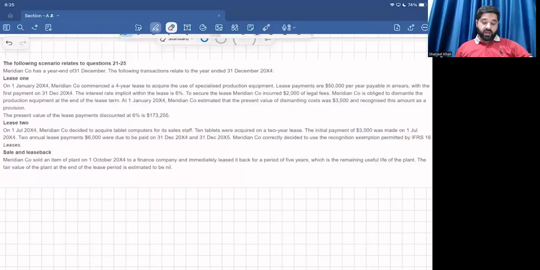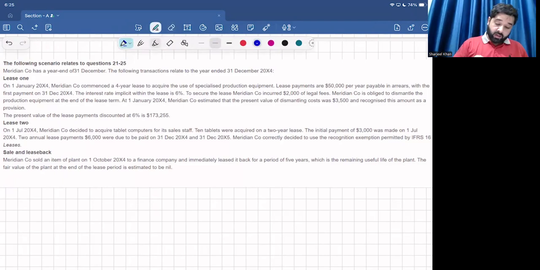Okay, students, another MTQ. The following scenario relates to questions 21 to 25.